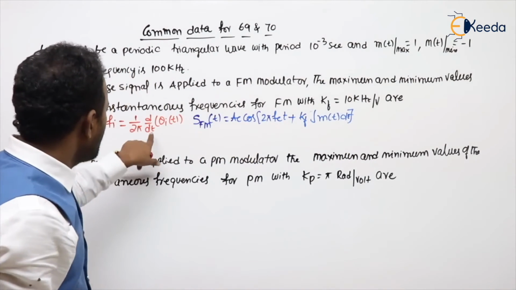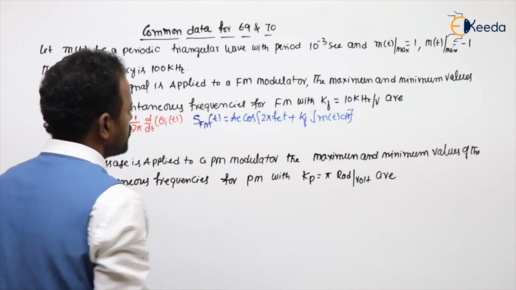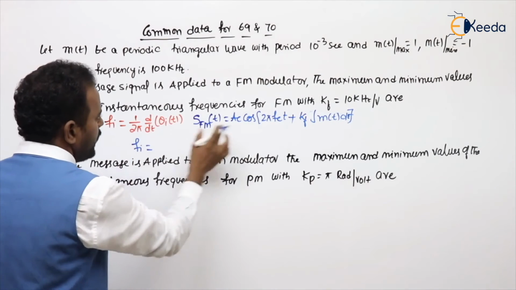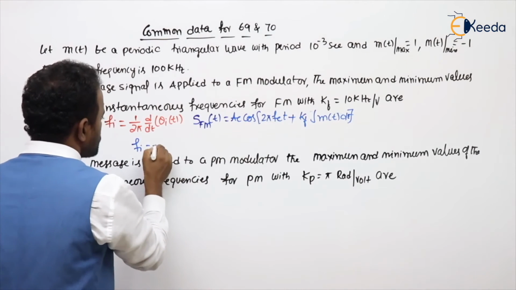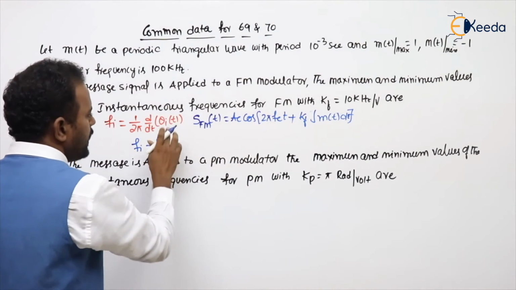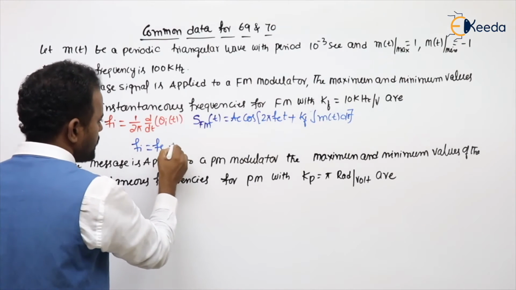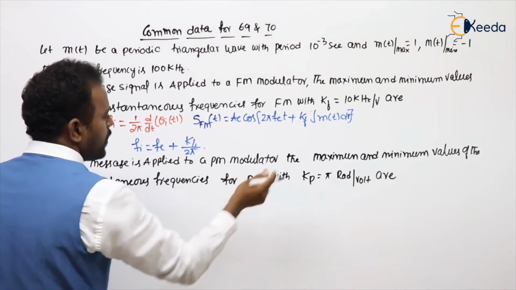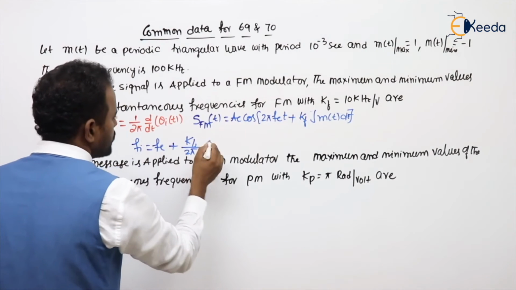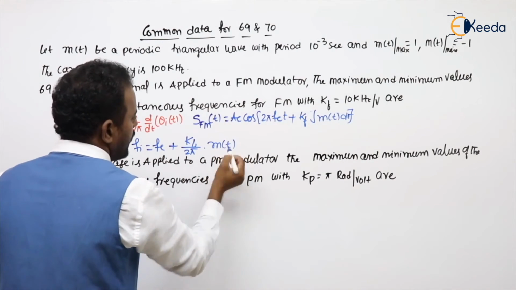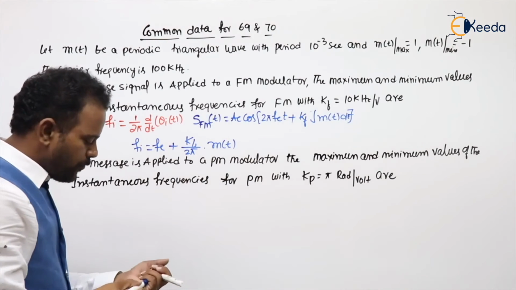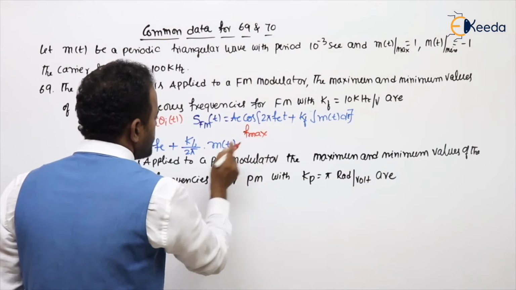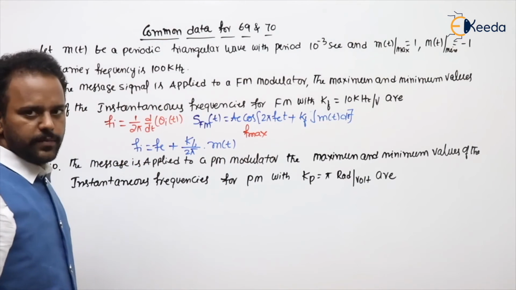Substitute the total angle value here, sir. If you substitute the total angle value, what is Fi? You will get 1 by 2 pi. This 2 pi gone, Fc constant outside, so Fc plus d by dt of theta of t will be 1 plus Kf divided by 2 pi. Integration, differentiation, both are gone, then you will get m of t. Now first calculate Fmax. When it is max, whenever m of t is max.